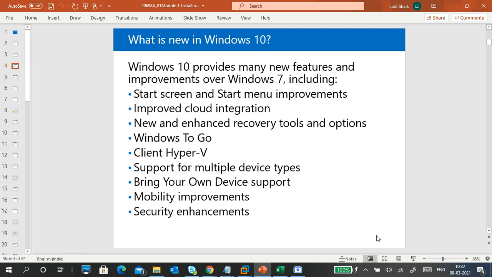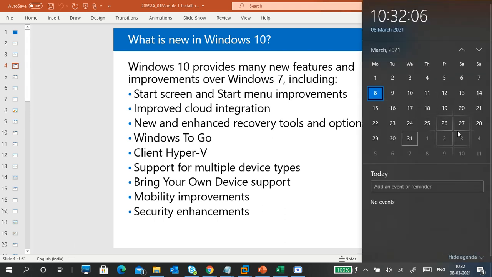For example, I have a calendar. Earlier, my first mobile phone was a Microsoft mobile phone only, a Windows 8 mobile phone, the Lumia series, the Nokia 520.